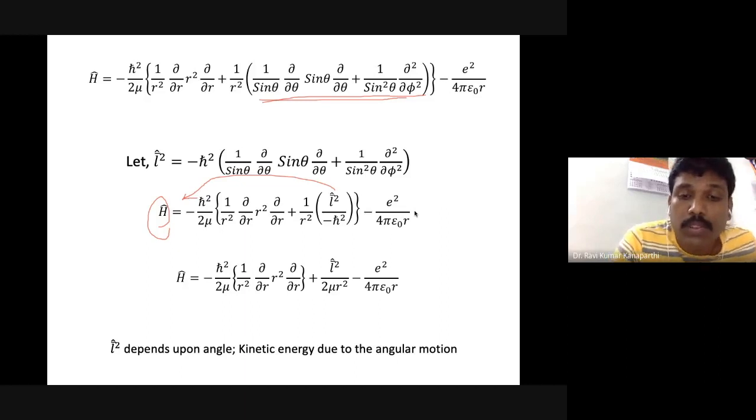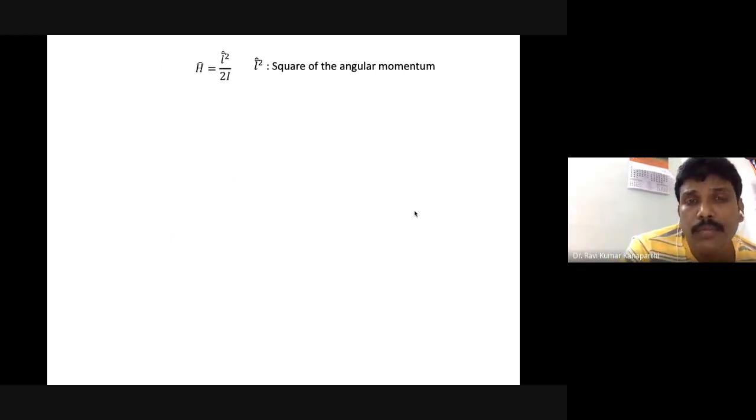We have already arrived at this relation between the hydrogen atom Hamiltonian and the angular momentum operator: H is equal to L square upon 2I, where L square is the square of the angular momentum.